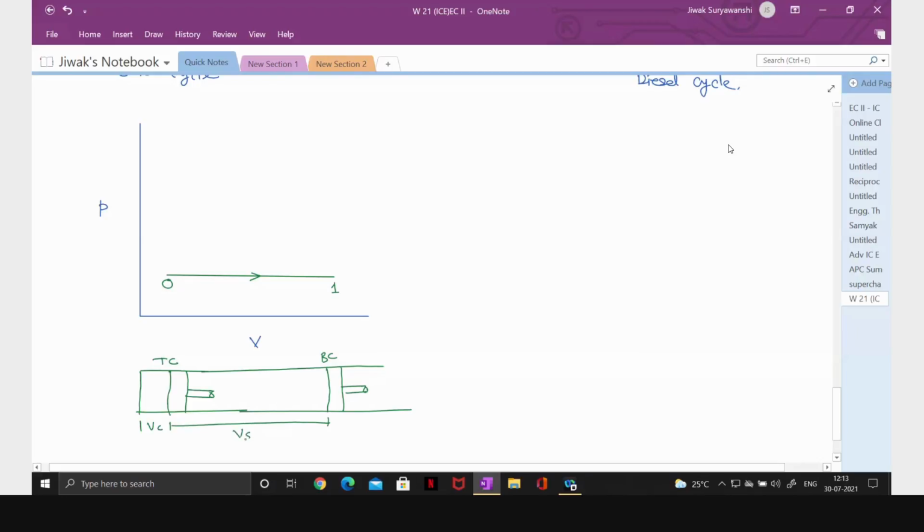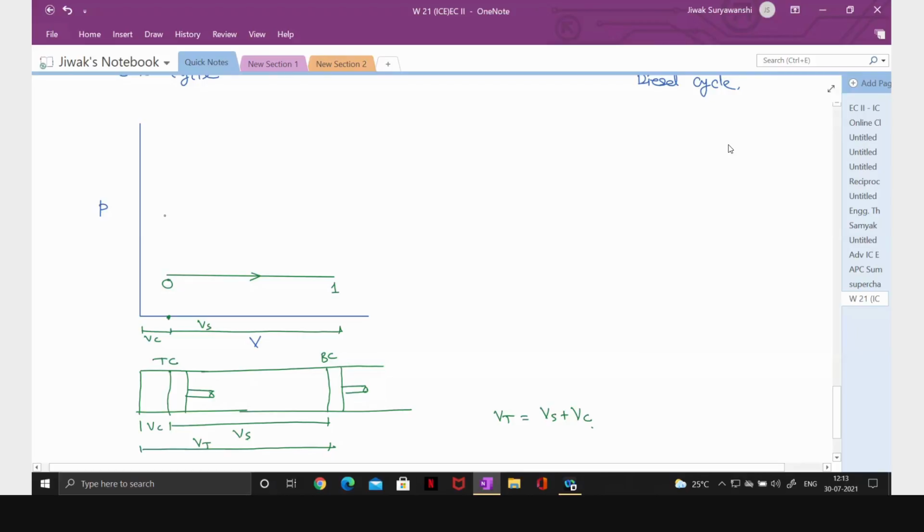swept volume, and this is total volume. So total volume is Vs plus Vc. If you want to represent here, this is Vc, this is Vs, and Vs plus Vc is Vt. So 0 to 1 is suction stroke. The intake valve is open. When the piston moves from top center to bottom center, pressure falls below atmospheric and air or air-fuel mixture will enter into the cylinder. In this case, air-fuel mixture will enter because it is Otto cycle or petrol engine.